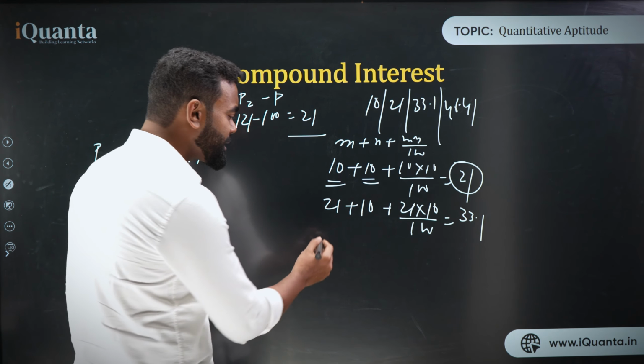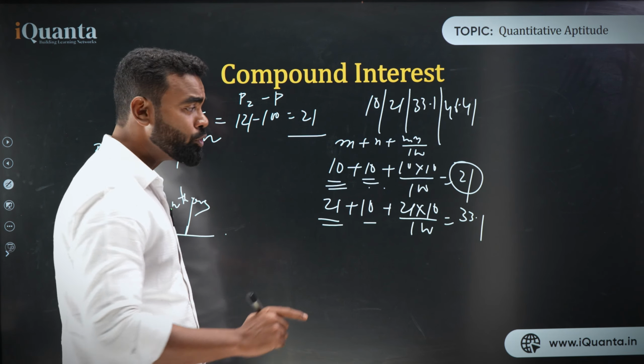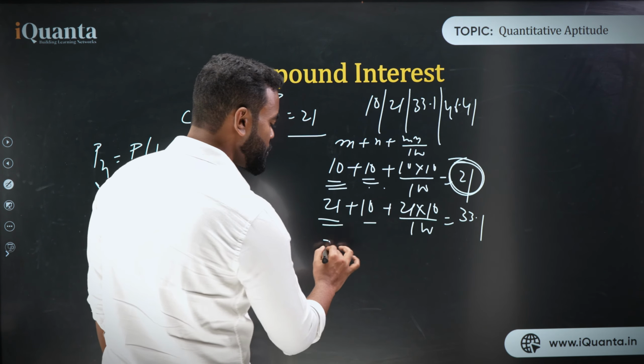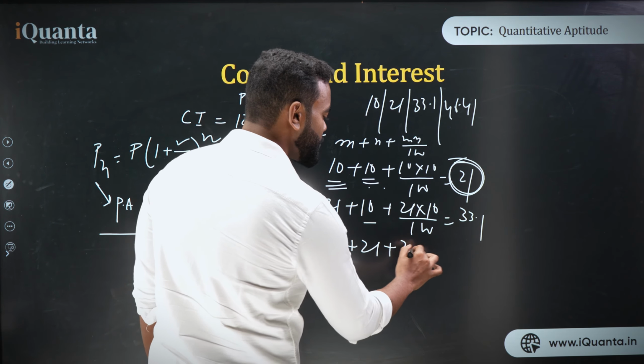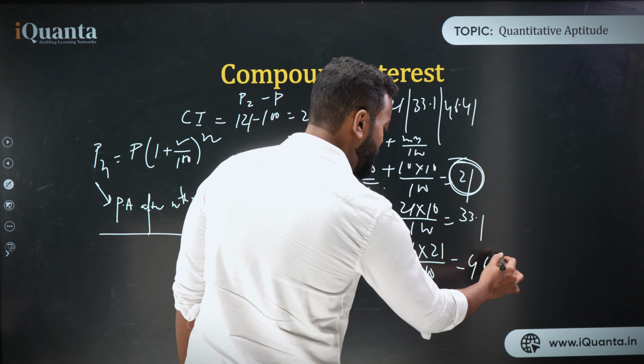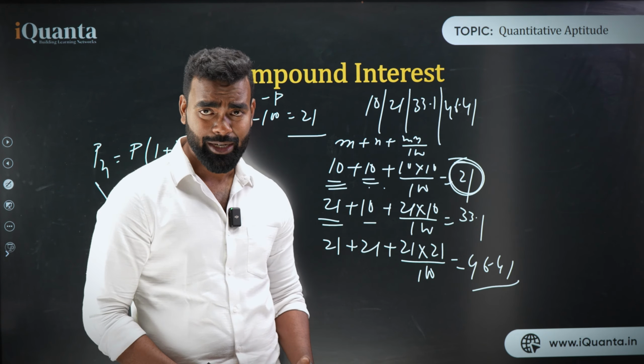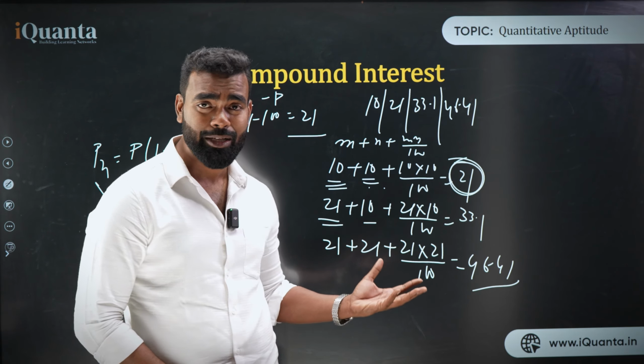Now if you need to find the compound interest for 4 years, 2 years is 21, so what is 4? 2 plus 2. So what is the interest for 2 years? 21. So add 21 plus 21 plus 21 into 21 upon 100, which is nothing but 46.41. So this is how we generally do this kind of thing. We can use this concept as well.